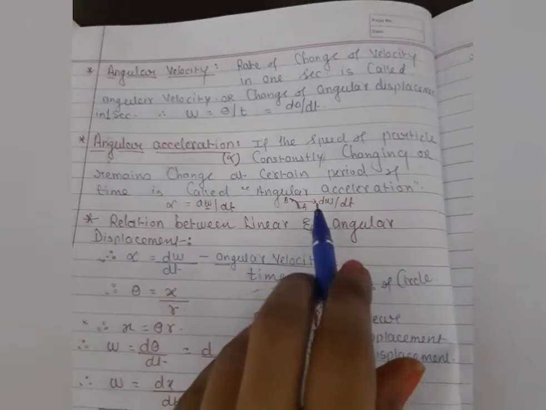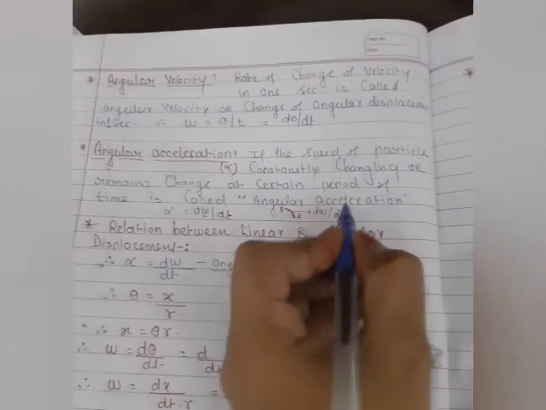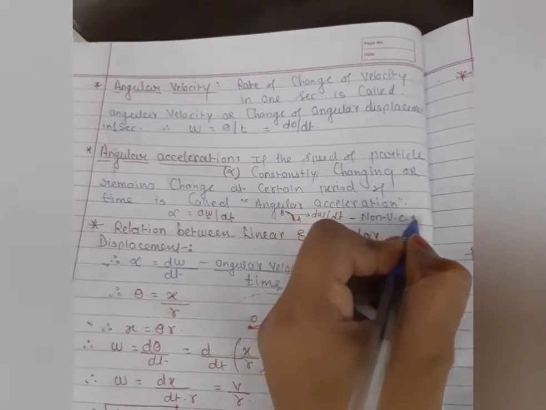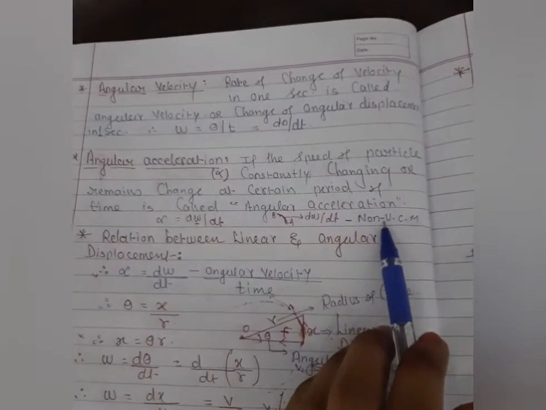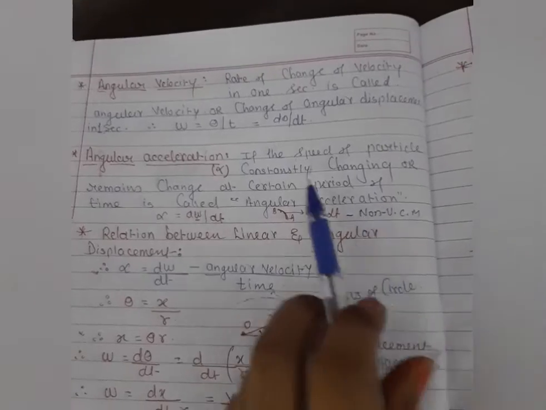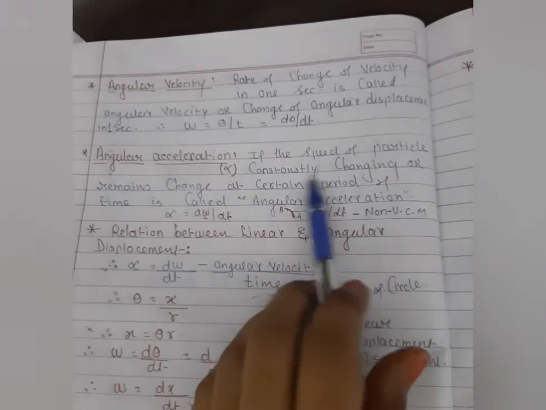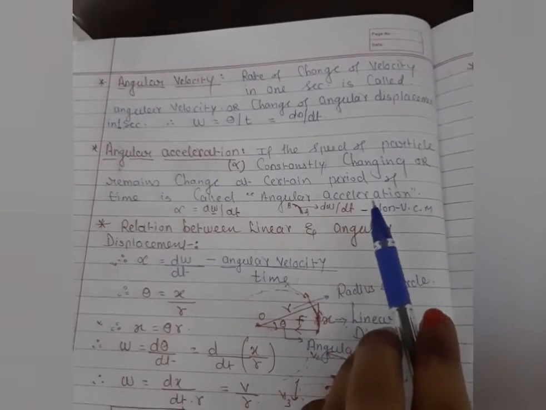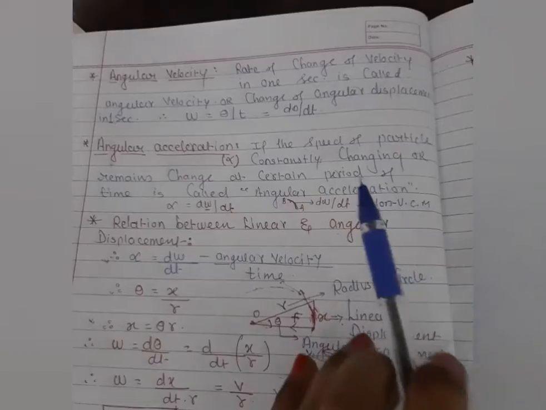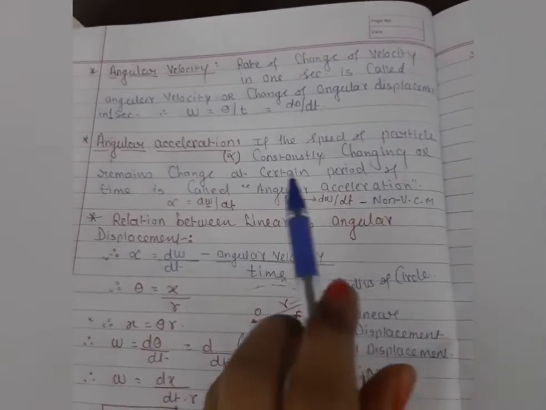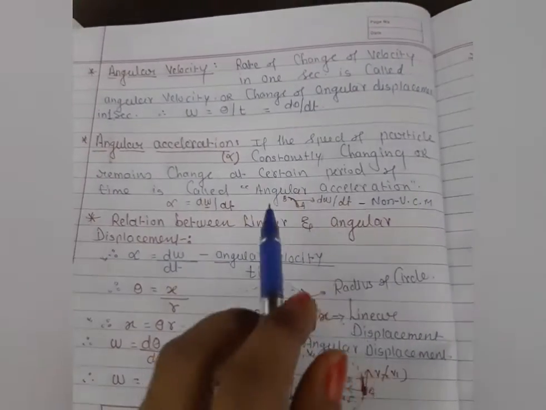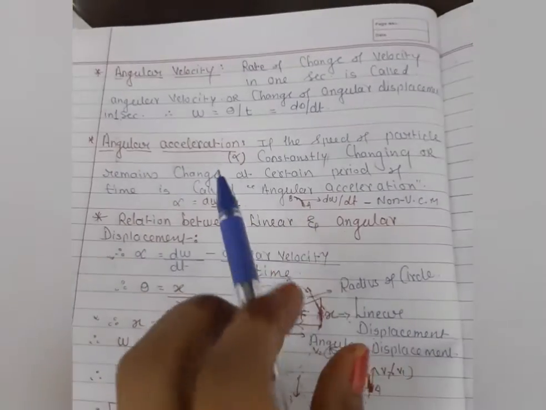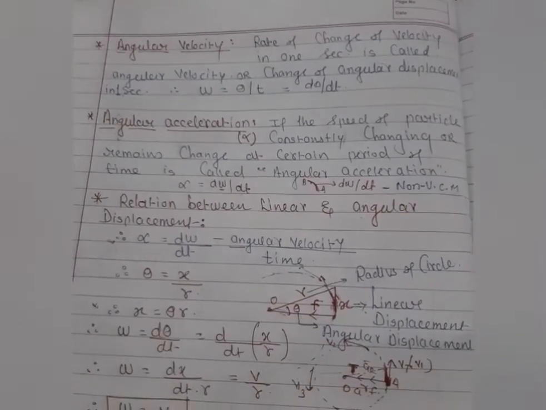If the speed is changed, we consider it non-uniform circular motion, as opposed to uniform circular motion. I have already explained that when the speed is constant, it is uniform, and when the speed is not constant, it is non-uniform. So the change of speed of this particle from one point to another with respect to time is called angular acceleration.